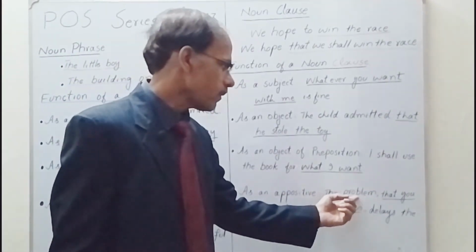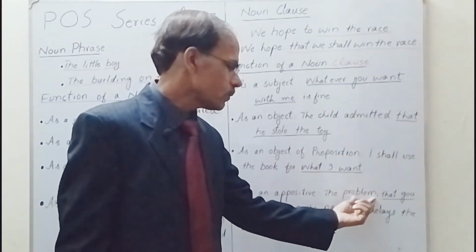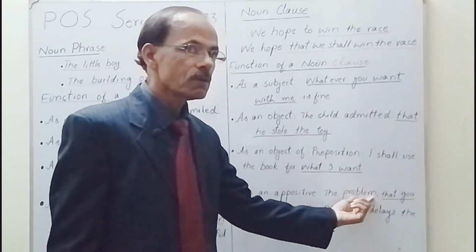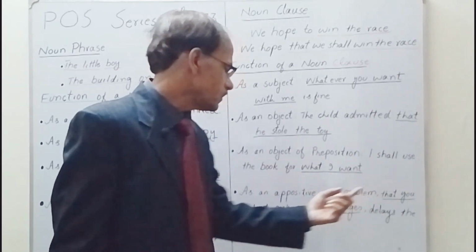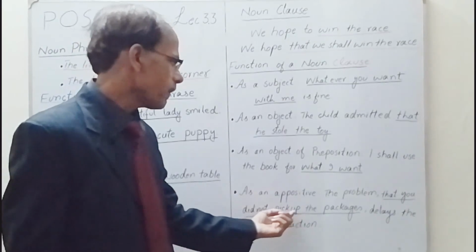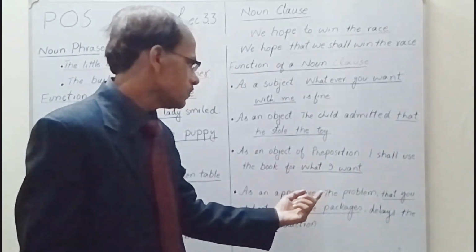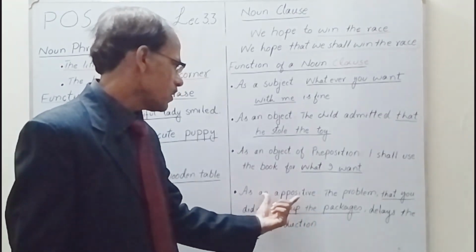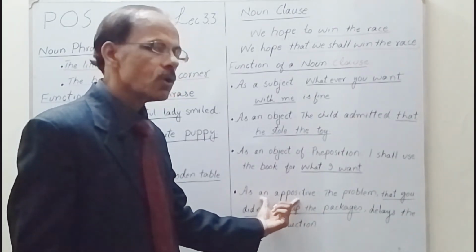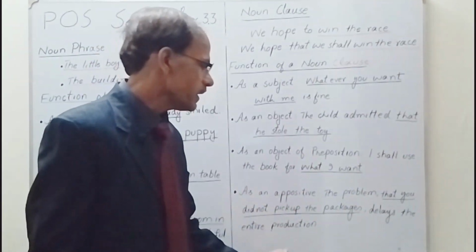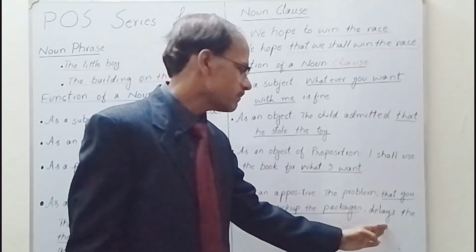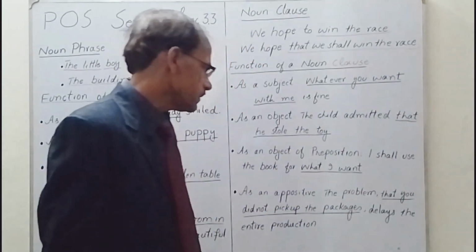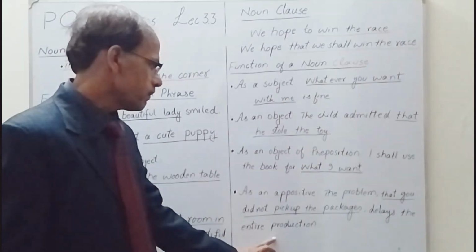Suppose "the problem." Now we elaborate the problem in some more words: "that you didn't pick up the packages." "That you didn't pick up the packages" is a noun clause as an appositive, and then the next part of the sentence will be "delays the entire production."